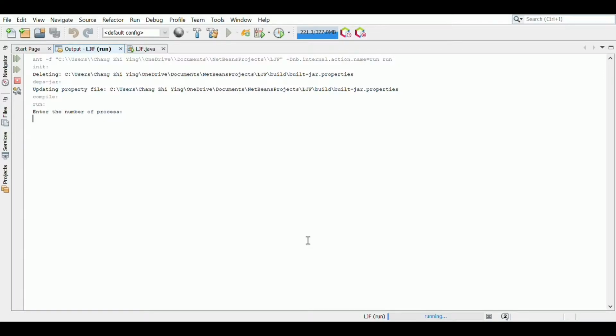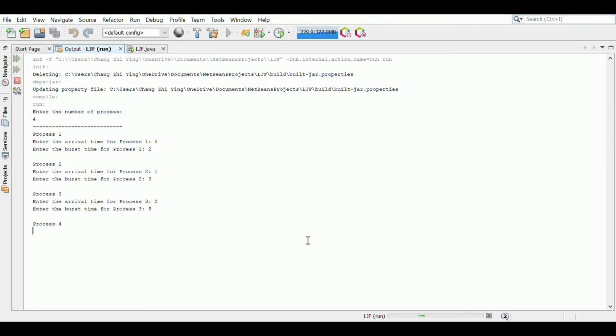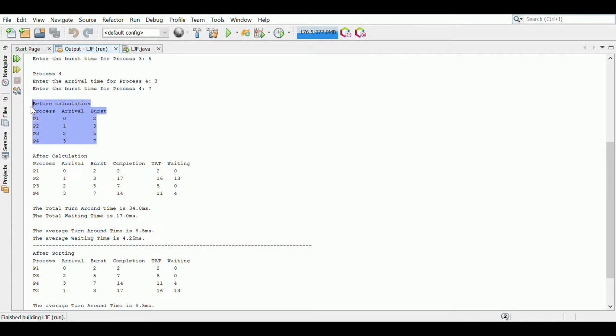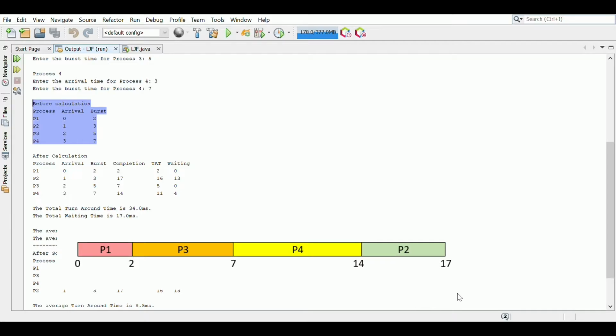At first, the system asks to insert the number of processes, followed by the arrival and burst time of the processes. After inserting all the times of the processes, we can create a Gantt chart using longest job first scheduling based on the table produced here. We can determine the completion time easily with the help of the Gantt chart.